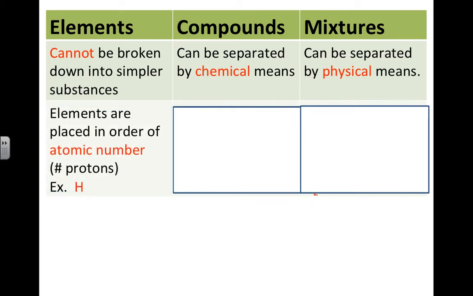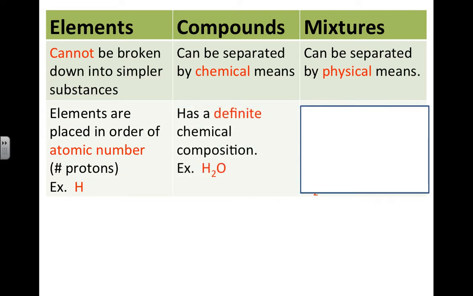All right, elements are placed in order of their atomic number. For example, if the atom has one proton, it's always going to be hydrogen. Two protons is always going to be helium. That's in order on the periodic table of elements. Compounds are fixed ratio elements.